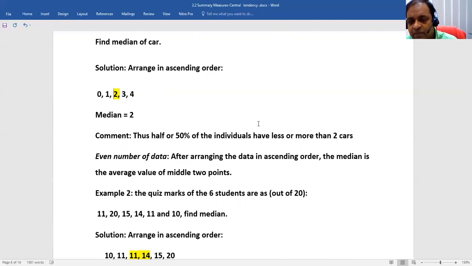Again I am repeating, when you are doing the calculation, please don't forget to write your comment, interpretation or conclusion. This is a very important part of statistical analysis. When people check your result, your thesis paper or your analysis, they will see your power of interpretation. So it is very important to write the interpretation for statistical values or calculations.